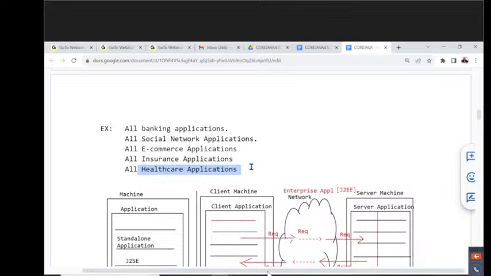What actually happens in the US, how are these healthcare applications going on? Observe carefully. For example, if we order any pizza at some Pizza Hut or Domino's or somewhere else, how are they able to send your pizza? First of all, they will take your details. They have a unique identity for each and every person.